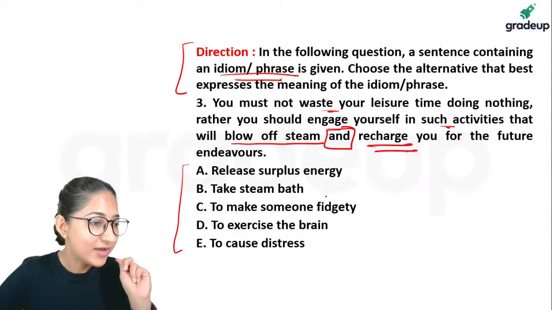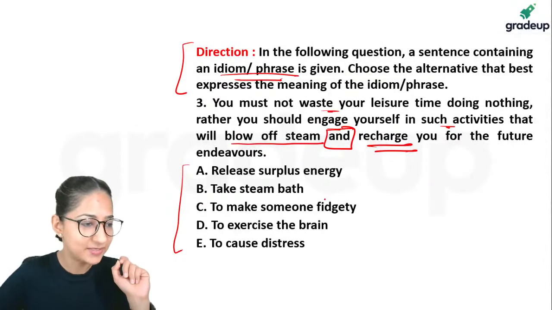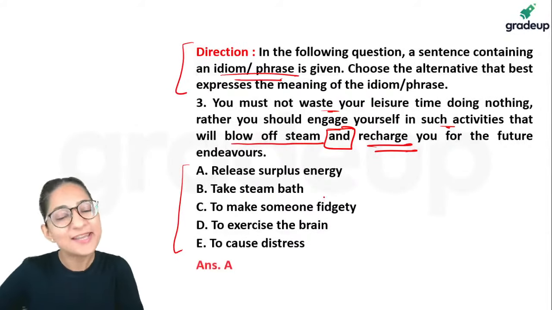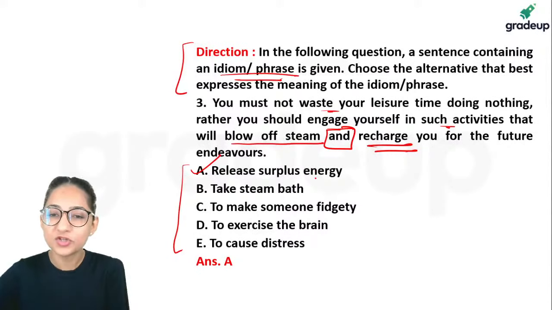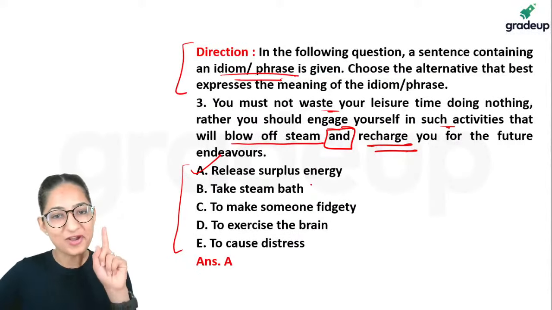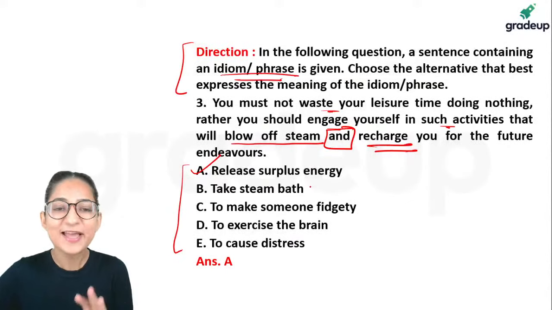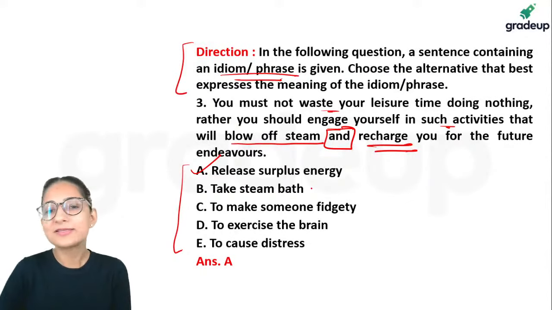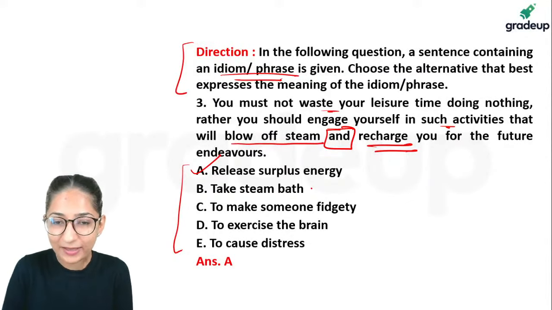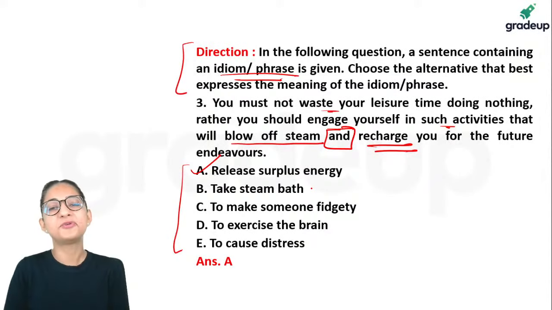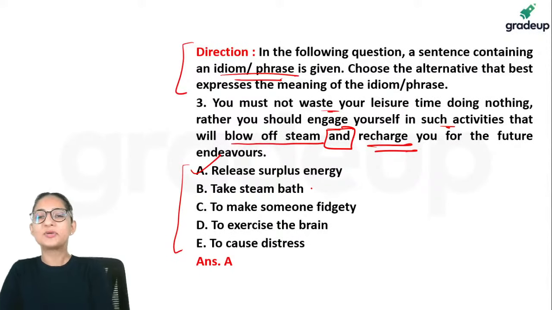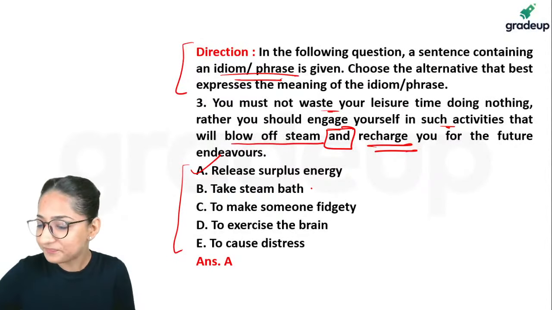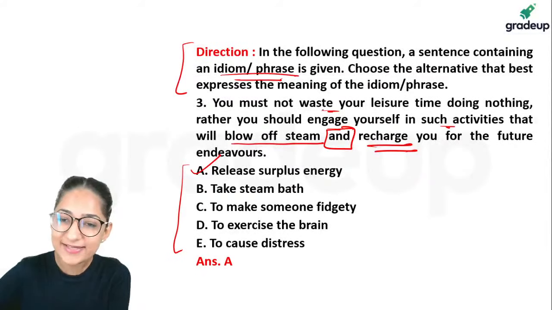So we have A is mostly. D also, Aman says that it can be D. Okay, let's check, guys. So it is going to be option A. How did we get to know that it's going to be A? See, when it comes to idioms, point number 1, you have to memorize their meanings. Since there is no logic to their meaning, you have to memorize them. You have to read regularly. You have to be very, very consistent with your reading, so that gradually your exposure increases.